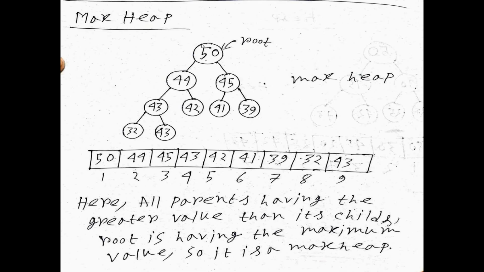Okay, this is the example of the max heap. What is the definition of the max heap? Max heap says that it is a complete binary tree. So what is the procedure? Is this a complete binary tree? How can we check? First of all, we represent this tree in an array. Next, we check whether it is a complete binary tree or not. Is there any gap between the first element and the last element? No, there is no gap. Yes, this is a complete binary tree.